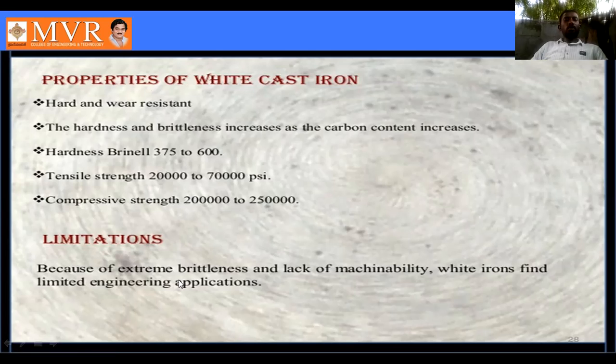Limitations: because of extreme brittleness and lack of machinability, white irons find limited engineering applications. So these are the limitations of white cast iron.